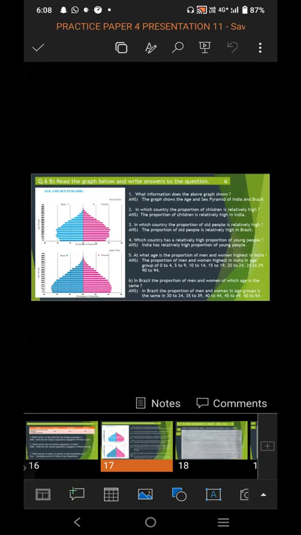Third question, in which country is the proportion of old people relatively high? The answer is the proportion of old people is relatively high in Brazil. Fourth question, which country has a relatively high proportion of young people? From the graph information, we come to know that India has a relatively high proportion of young people.